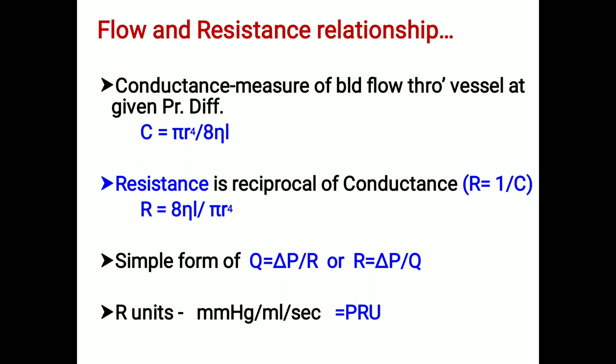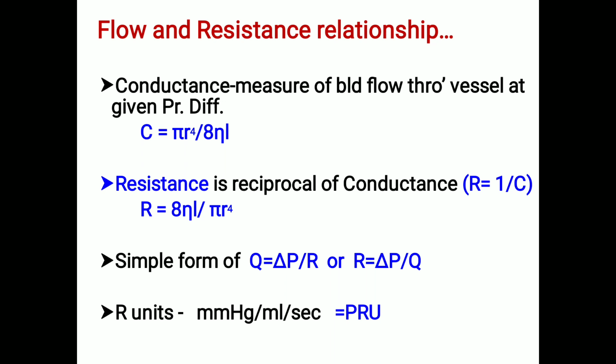Resistance is the reciprocal of conductance, R is equal to 1 by C. So as a result, R is equal to 8 mu L by pi r to the fourth. This is a very important formula which you need to know, Poiseuille's formula. In the simple form, Q is equal to pressure difference divided by resistance, whereas resistance is equal to pressure difference divided by blood flow. It is expressed in R units, and the unit for peripheral resistance is PRU.